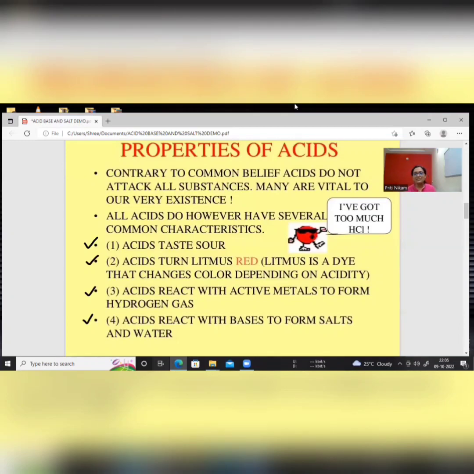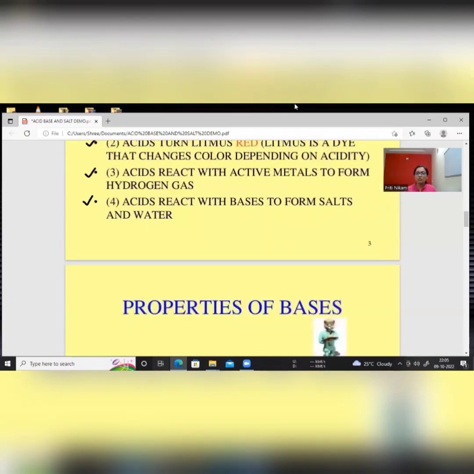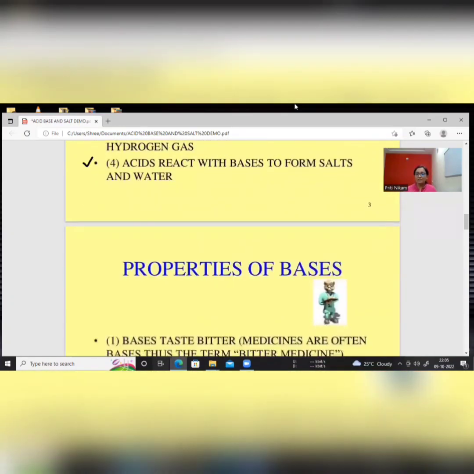There are a lot of acids which we use in our daily life. As science students, we have to know, apart from this, the definition of these acids, how we can define acids, how we can define bases, what their reactions are, with which substances they will react, and what their products are with other substances. All these things we have to learn regarding acids and bases.